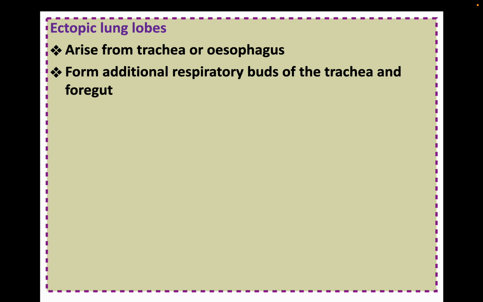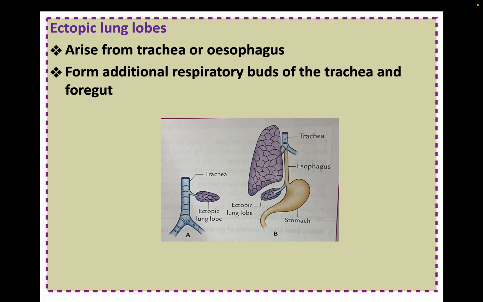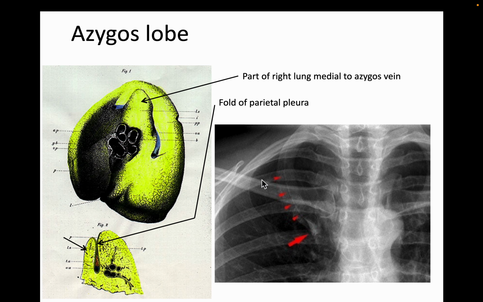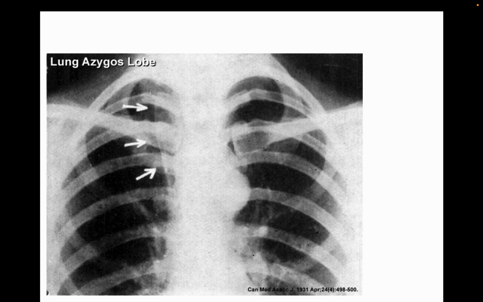Ectopic lung lobes arise from the trachea or esophagus. They form additional respiratory buds of the trachea and foregut. You can see this is an ectopic lung lobe. Azygous lobe is a portion of the upper lobe of the right lung that lies medial to the arch of the azygous vein, seen in the right lung because the azygous vein itself is on the right side. It lies in the floor of the vertical fissure lined by the pulmonary pleura. So this is the azygous lobe. This is the X-ray picture of the azygous lobe. You can see here.